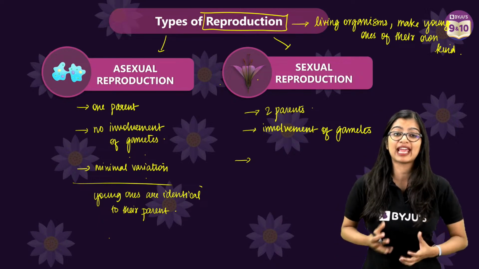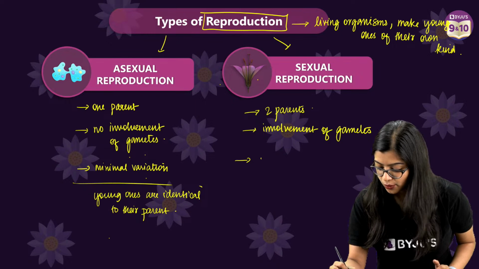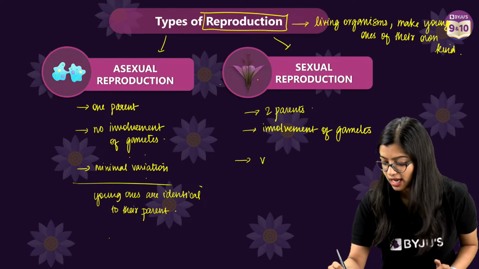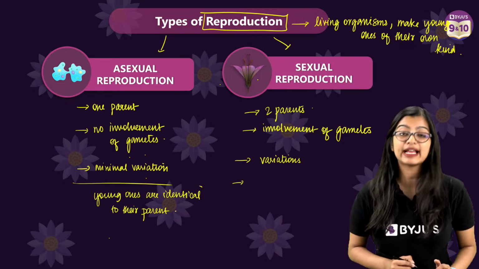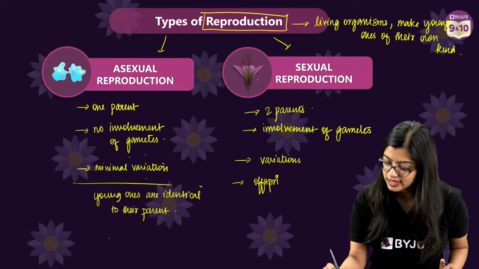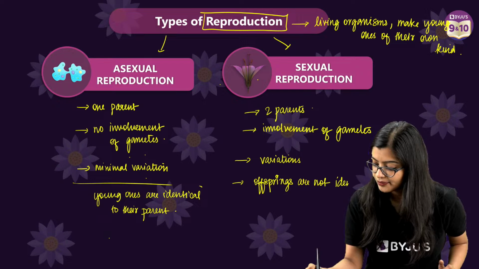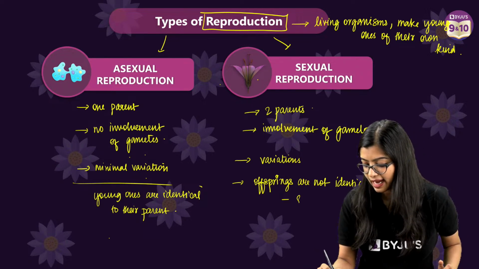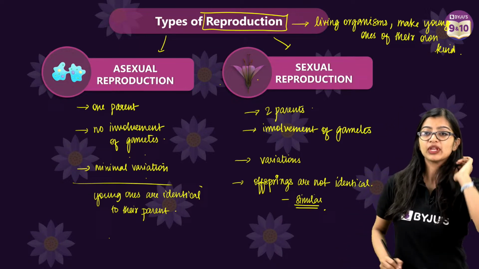Do we observe variations in this case? Yes, very good, everybody. So variations are there. We would see more variations when compared, and we see that offspring here are not identical to the parent, but they are similar to the parent. So this term is very important, right?